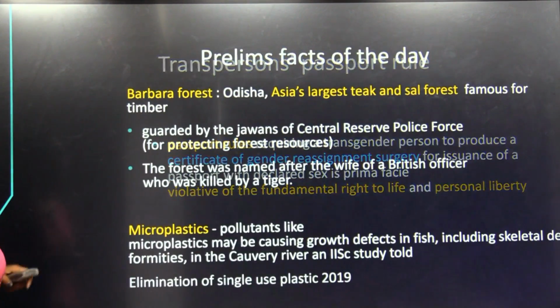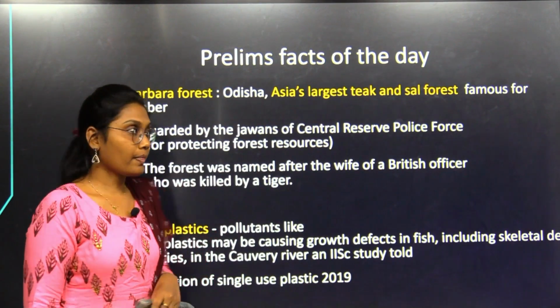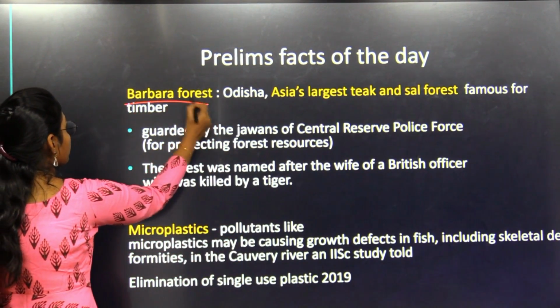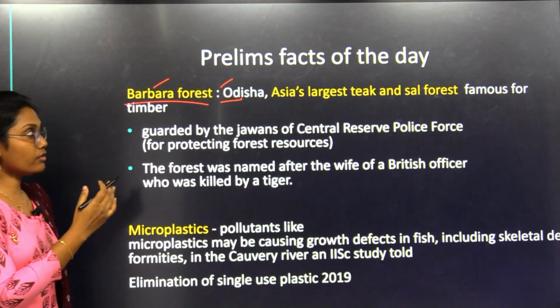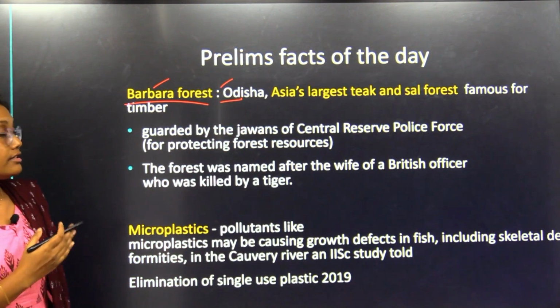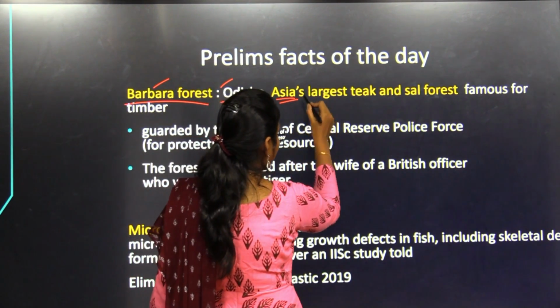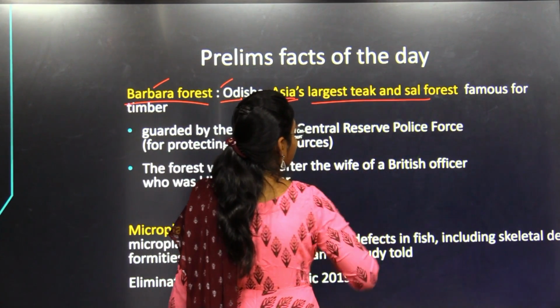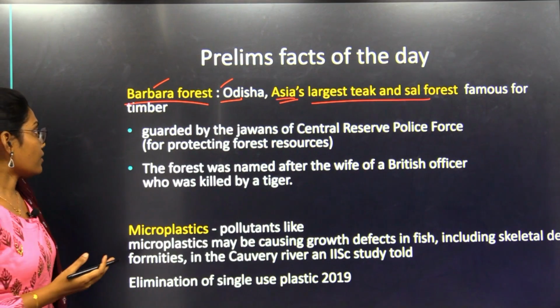Moving forward, let us see some prelims facts of the day. The Barbara forest is in Odisha. It is one of Asia's largest teak and sal forests. It is important: it is Asia's, not the world's, largest teak and sal forest. It is famous for timber.